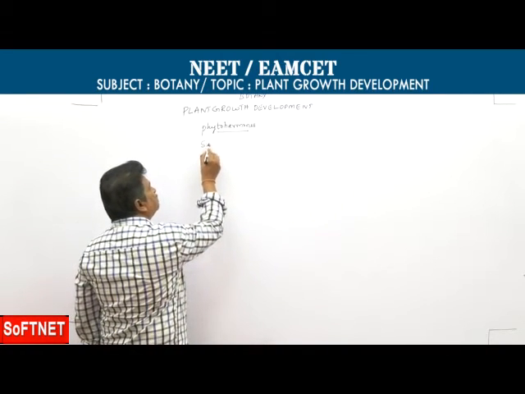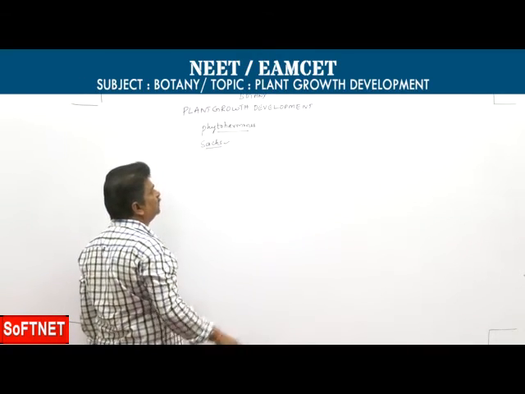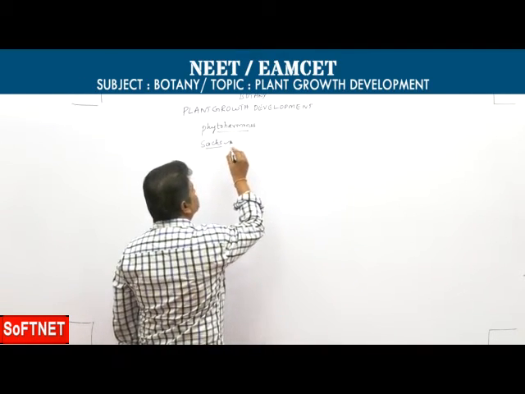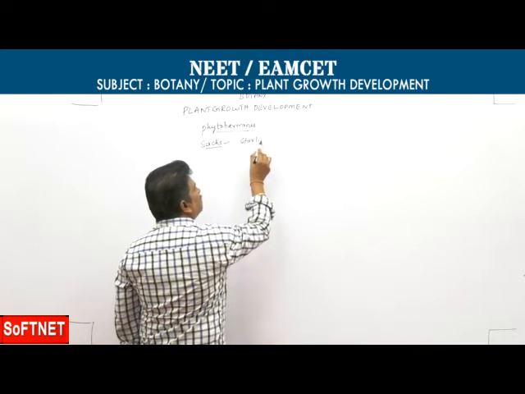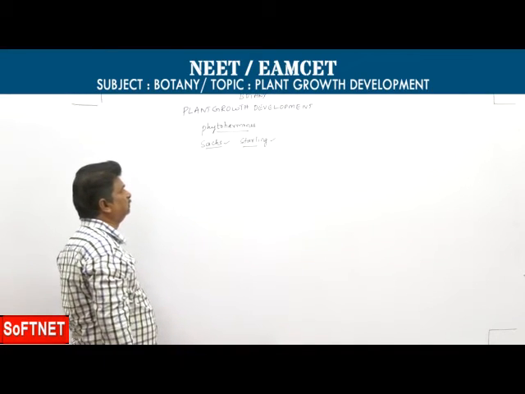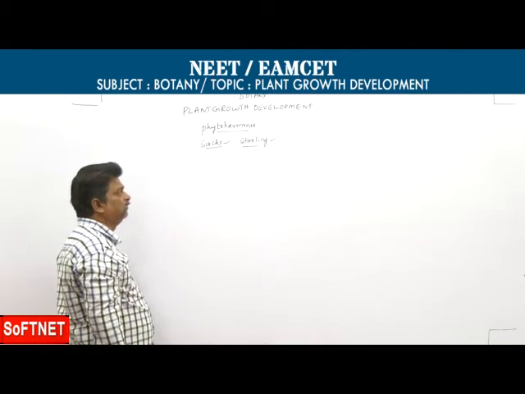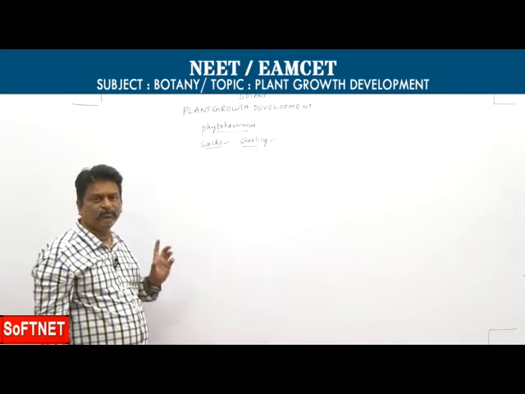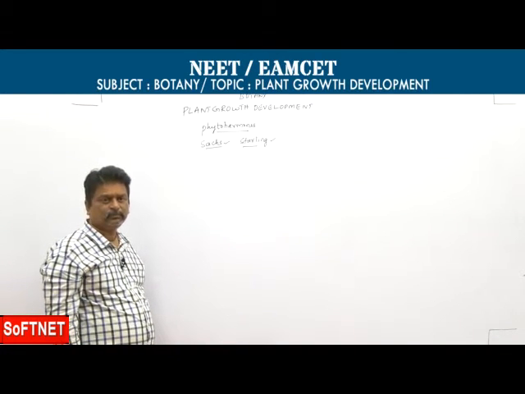Presence of chemical messengers was first reported by Sachs. For these chemical messengers, the term hormone was given by Starling. What do phytohormones mean? Phytohormones are produced in one place and migrate to another place, where they show physiological effects.